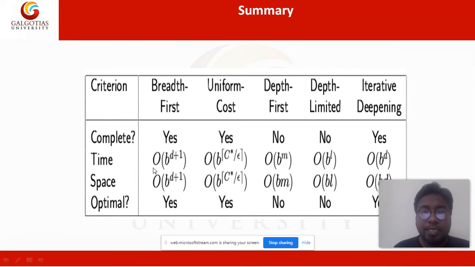The time complexity of depth limited is order of B to the power L. L is the limit and B is the branching factor. The time complexity of IDFS is order of B to the power D. D is the depth and B is the branching factor.